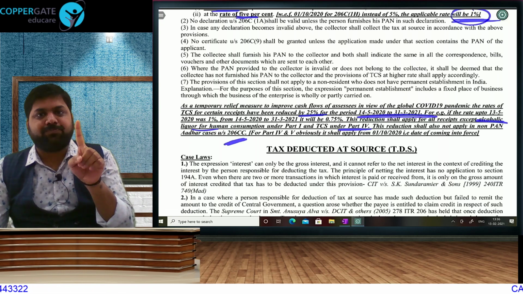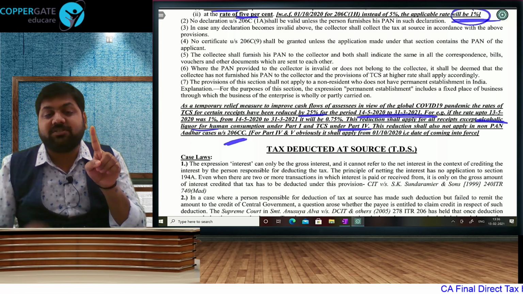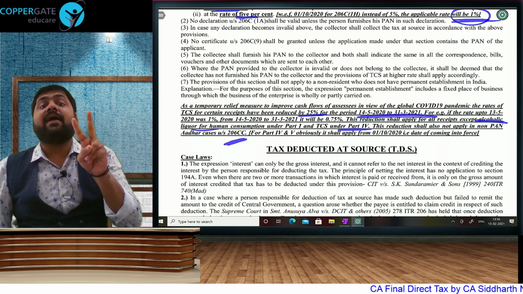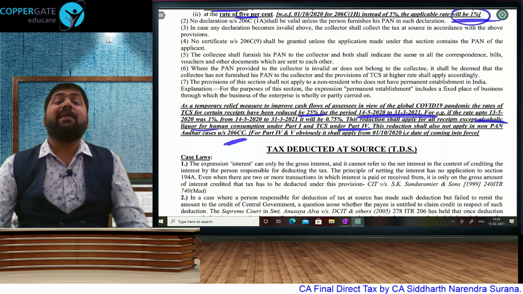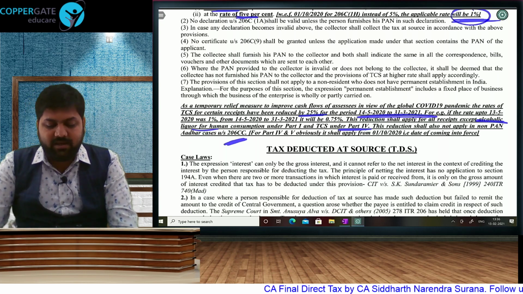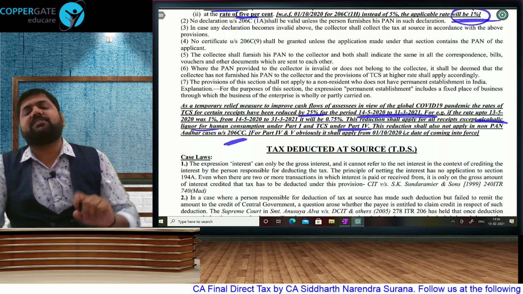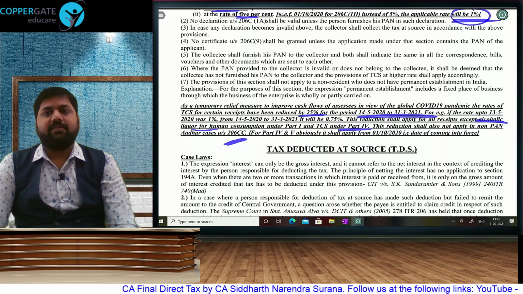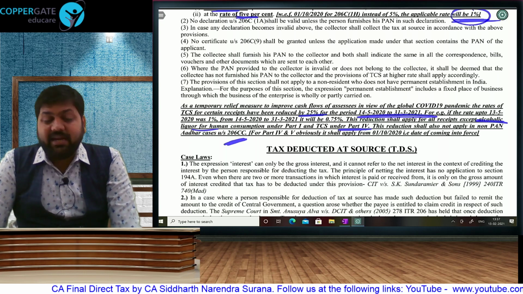1, don't furnish PAN. If you don't furnish PAN, then double or 5%, whichever is higher. But for 206C(1H), it will become 1%. Relaxation not available. In category 4, foreign remittances, no relaxation. And third, in alcoholic liquor, in part 1, only alcoholic liquor. 3 places you will not get relaxation. Everywhere else like TDS, even TCS rate will reduce by 25% from 14th May. Don't forget that. Clear? So that was our chapter TDS and TCS.